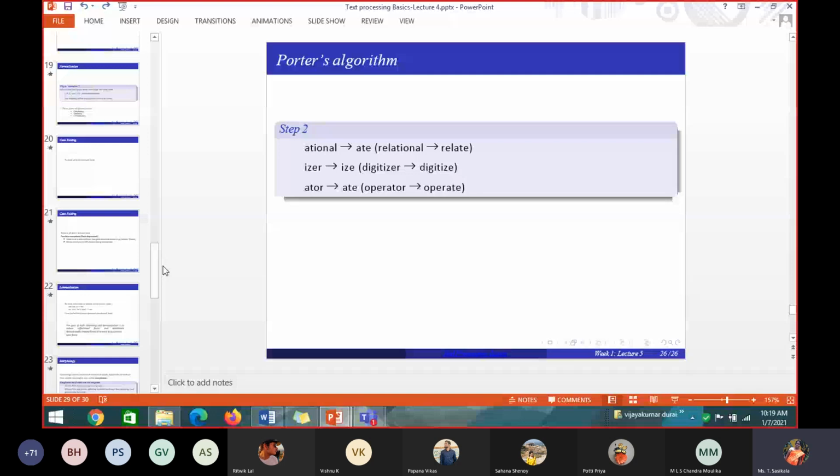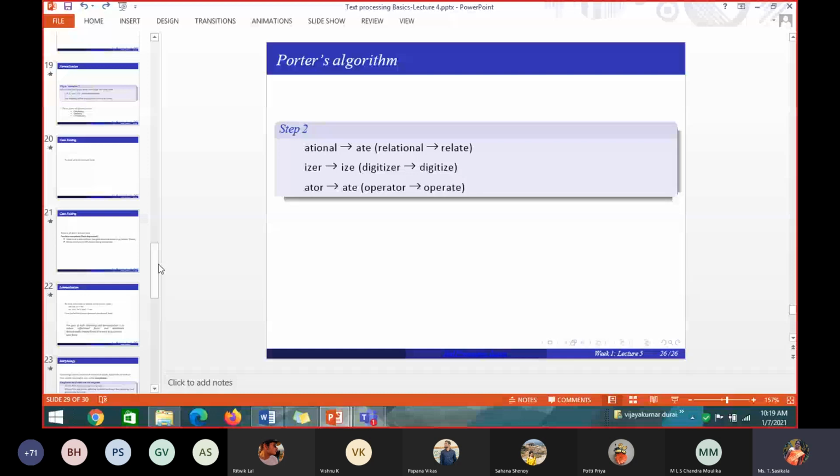That will need a separate 1 hour. That we will be seeing in the next class. We have problems also. So we will make a problem to find out how many corrections I have to do to make BEHAF into BEHALF, and whether BEHAF is relevant to behalf or behave or believe or something. We will find that out in the next class.